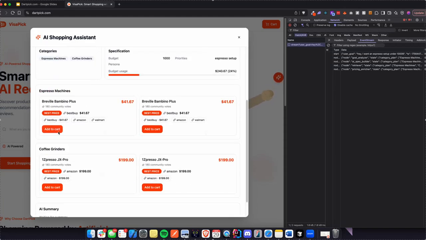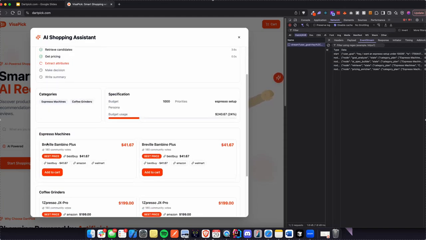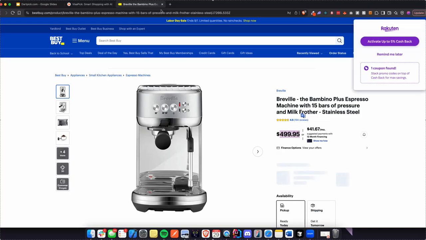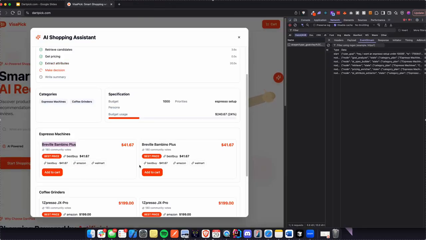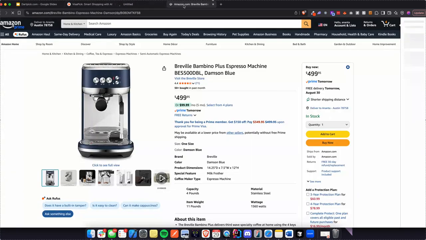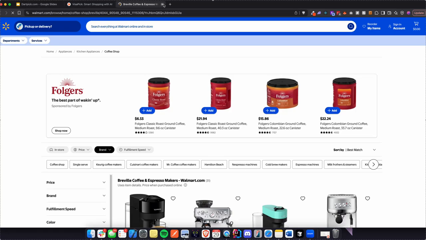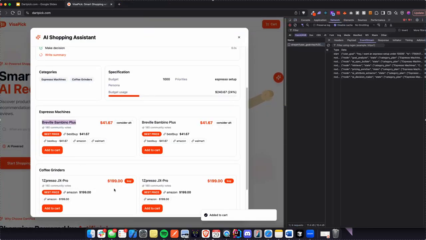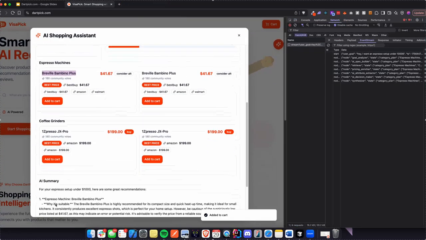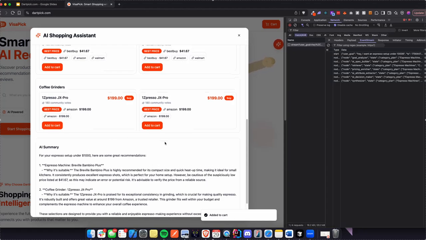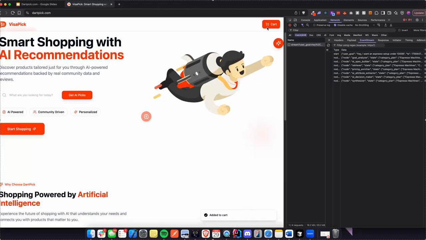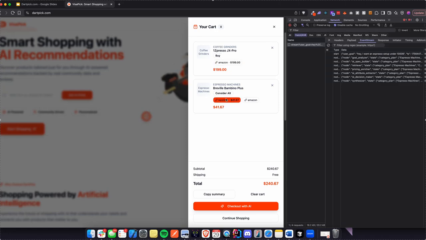It recommended a few products here. It says Breville Bambino Plus, an espresso machine. Somehow it is getting the wrong data for the pricing. It's $499, but it is showing $41.67. But you can also get other vendor pricing from Amazon and Walmart. Over here you can click add to cart, and you can also add to cart over here, and it will be added to the cart over here. You'll also get all the affiliate links and so on.